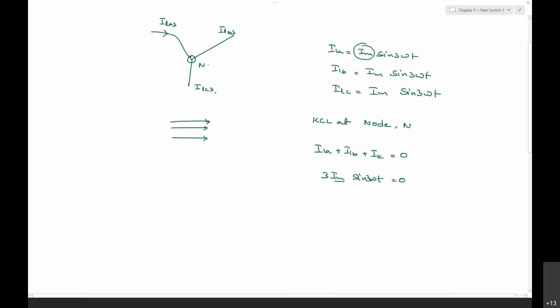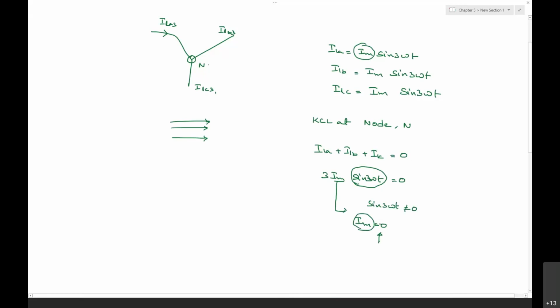The sum of the currents at the node is 0, and sin 3 omega t is not equal to 0, it cannot be. The only thing is that Im has to be 0. In order to satisfy the Kirchhoff current law, the third harmonic peak current should be equal to 0.